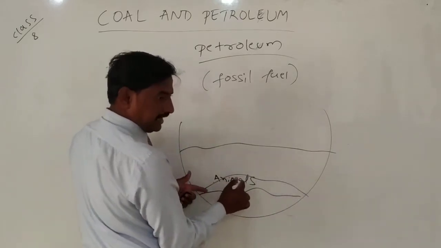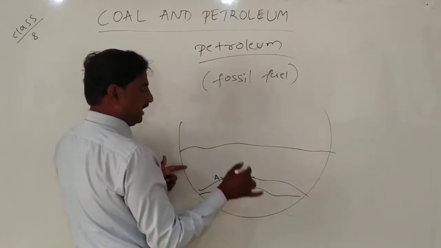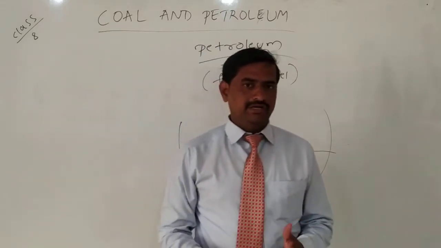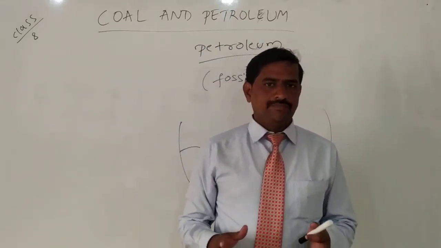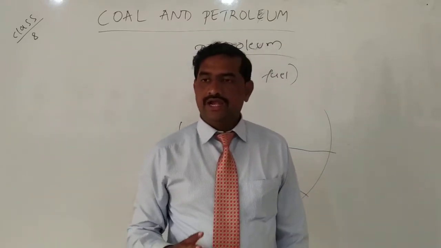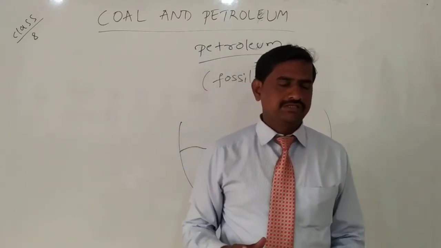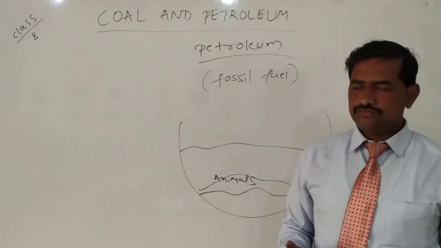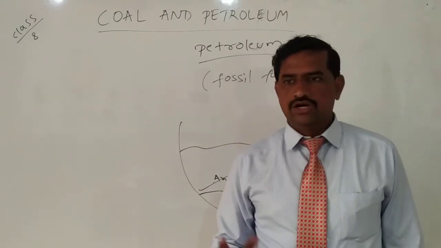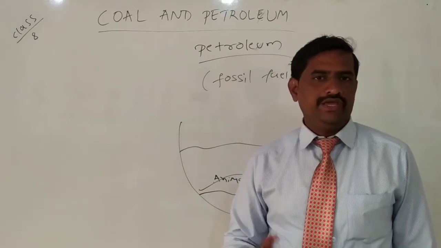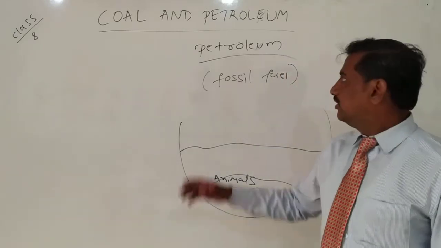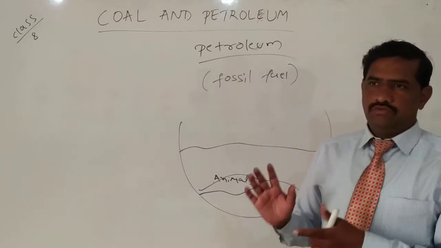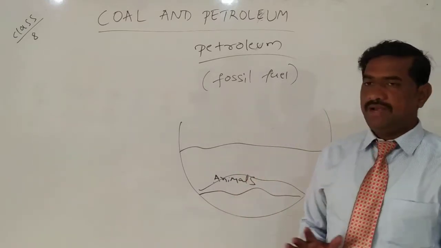In that layer, sand and mud particles are deposited on the dead animals, at a high pressure and a high temperature. After millions of years, in the absence of air, that converts into petrol and petroleum products. Petroleum is also called black gold.